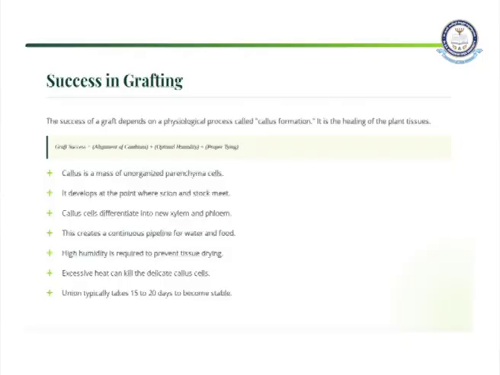If we see grafting, its success depends upon a physiological process called callus formation. That means it is a healing of the plant tissue. The callus is a mass of unorganized parenchymatic cells. In grafting, two plants are taken and made into a single plant. In this process, callus formation is very important. It develops at a point. The upper part is called the scion, and the lower part is called the stock. Here this creates a continuous pipeline for water and also for food.